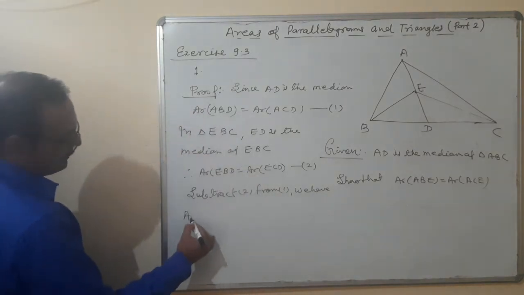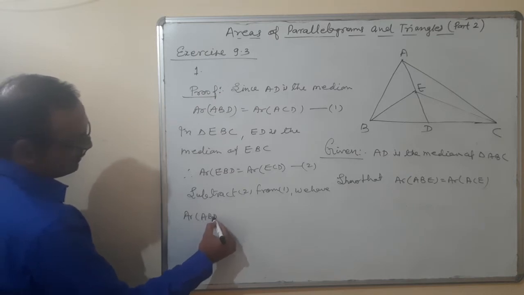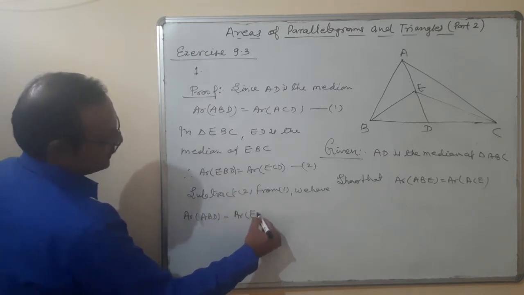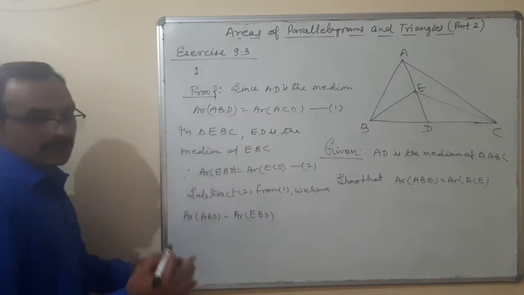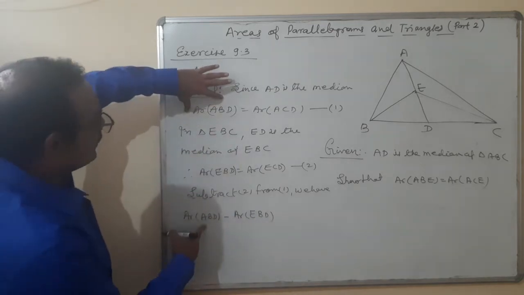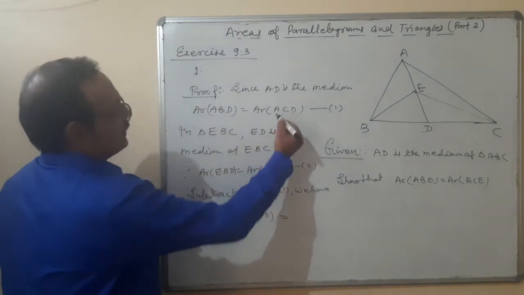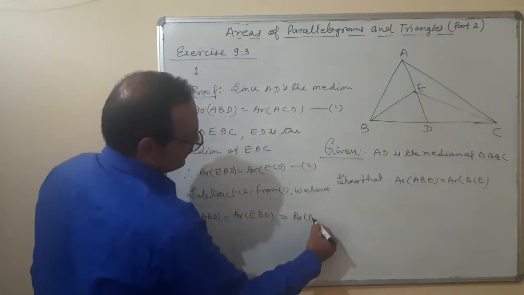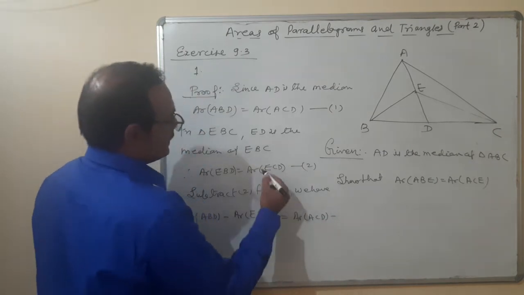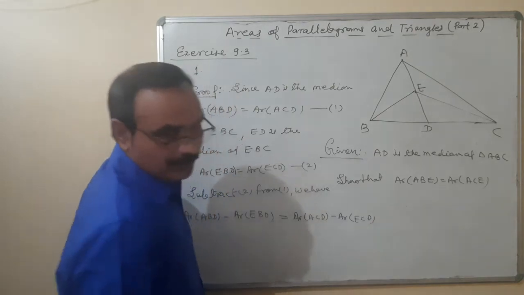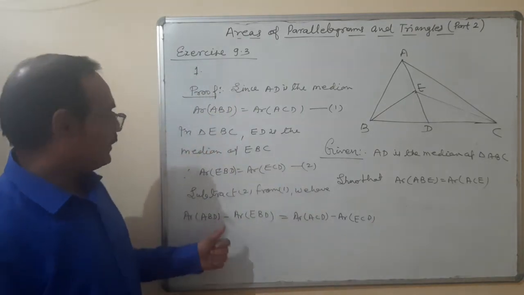Area of ABD minus area of EBD is equal to area of ACD minus area of ECD. Look at the diagram.